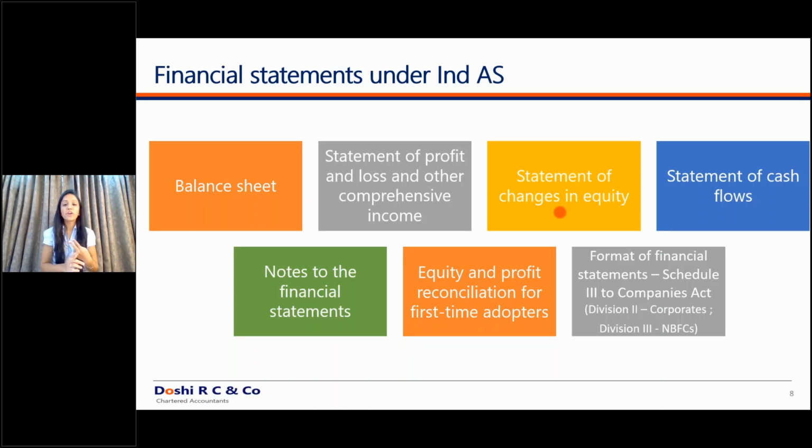Anything which forms a part of equity, for example, minority interest, or also called as non-controlling interest under Ind AS, is also disclosed under this statement of changes in equity, and movement in this non-controlling interest is also disclosed in the statement of changes in equity. Or you have share application money pending allotment, which also forms a part of equity. The movement of this share application money pending allotment is also disclosed in this statement of changes in equity.